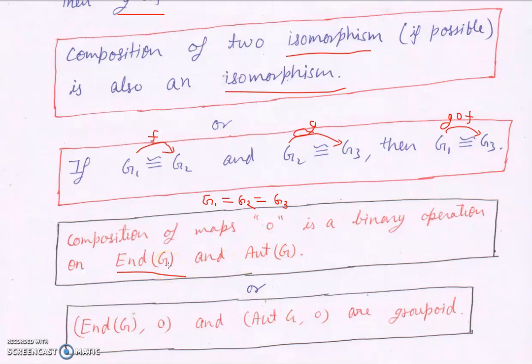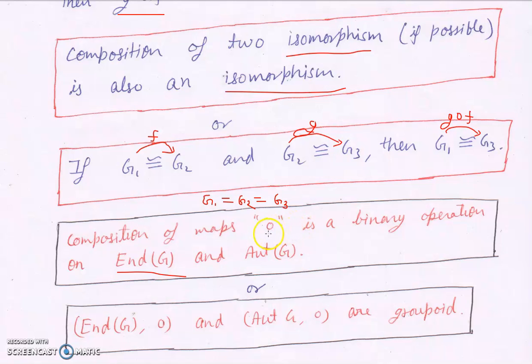Then the composition of two elements of End(G) is again an element of End(G), and similarly, as we have seen for isomorphism, if these three groups are equal, then composition of two isomorphisms is again an isomorphism. Because the groups are the same, we will call this isomorphism an automorphism. So composition of two automorphisms is again an automorphism.